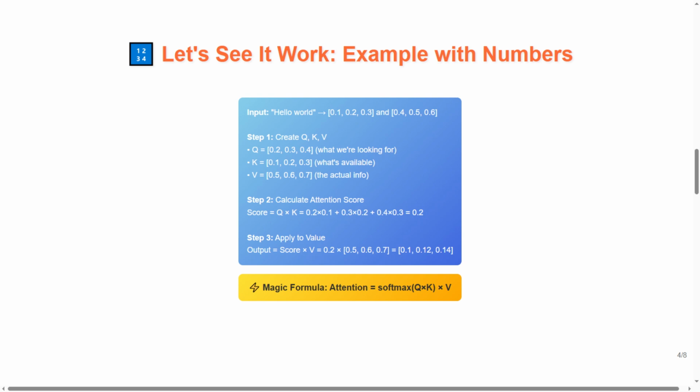Step 2. Calculate attention score. Score equals Q times K is equal to 0.2 times 0.1 plus 0.3 times 0.2 plus 0.4 times 0.3 is equal to 0.2. Step 3. Apply to value. Output equals score times V equals 0.2 times 0.5, 0.6, 0.7 equals 0.1, 0.12, 0.14. Our magic formula. Attention equals softmax, Q times K times V. Now you see the math behind the magic.